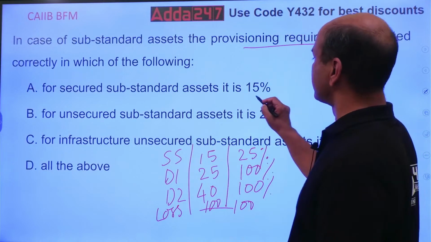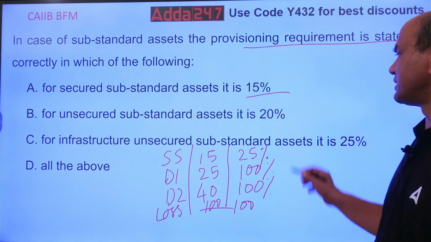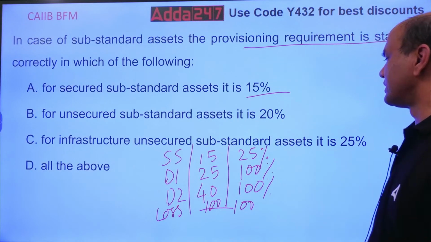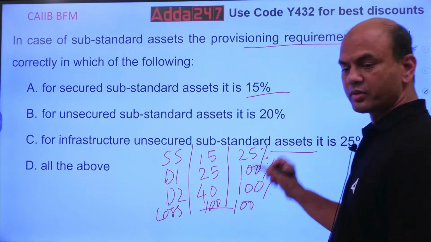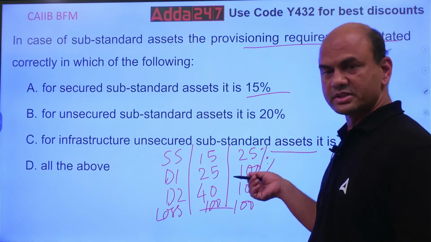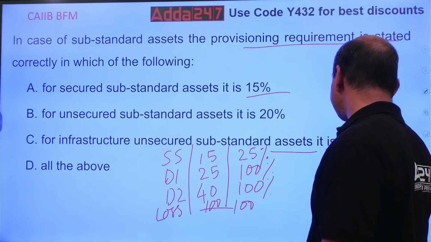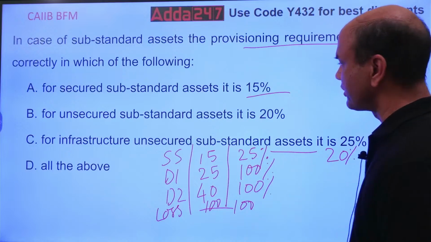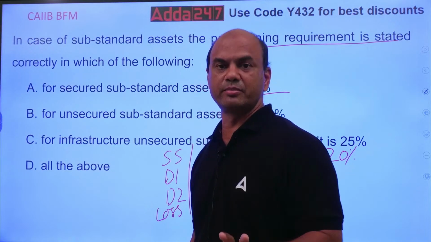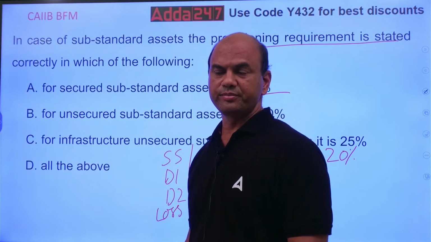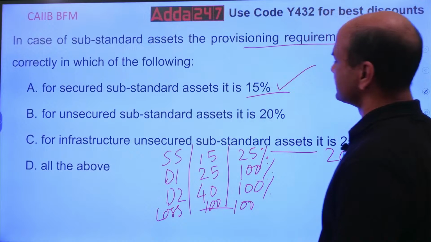So the correct one over here is secured is 15%. But what about this? For unsecured standard asset, it is 20%. For infra, it is 25%. It's actually reverse. This 25% is separated over here. If it is other project, then it is 25%. But if it is infra project, then it is 20%. This unsecured part for infra is kept as 20%. It has some 5% leeway, margin has been given. So, the correct answer is A, 15%.